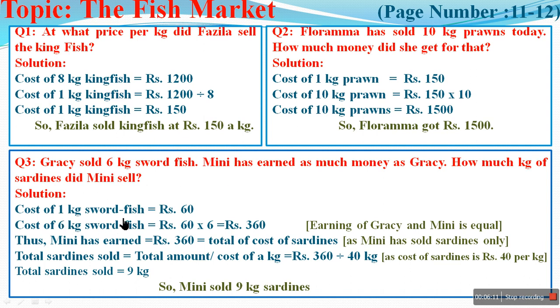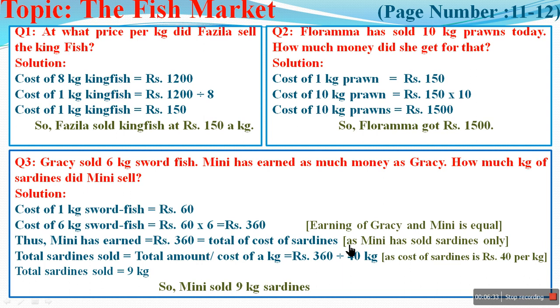Cost of 1 kg swordfish is rupees 60. Cost of 6 kg swordfish, multiply by 6, so rupees 60 into 6, that is rupees 360. Earning of Gracie and Minnie is equal, both are earning the same, so this rupees 360 is the earning of Minnie. Minnie has earned rupees 360.